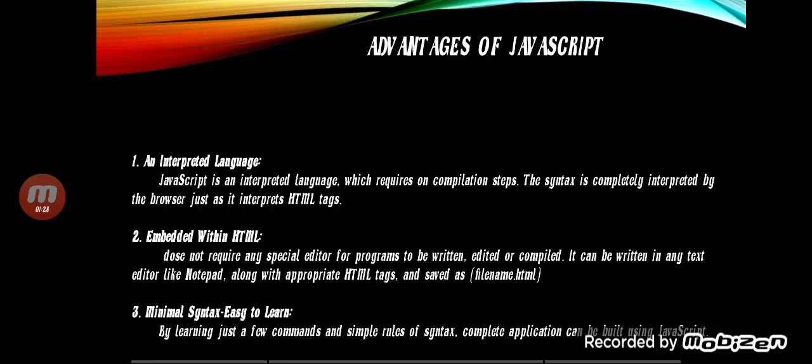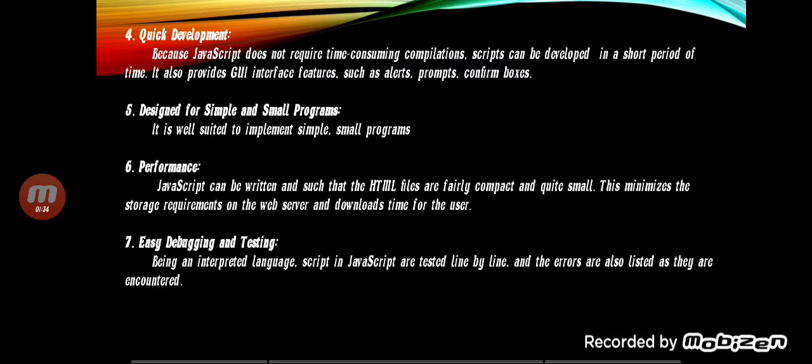By learning just a few commands and simple rules of syntax, complete applications can be built using JavaScript. Quick development. Because JavaScript does not require a time-consuming compilation, scripts can be developed in a short period of time. It also provides GUI interface features such as alert, prompt and confirm boxes.